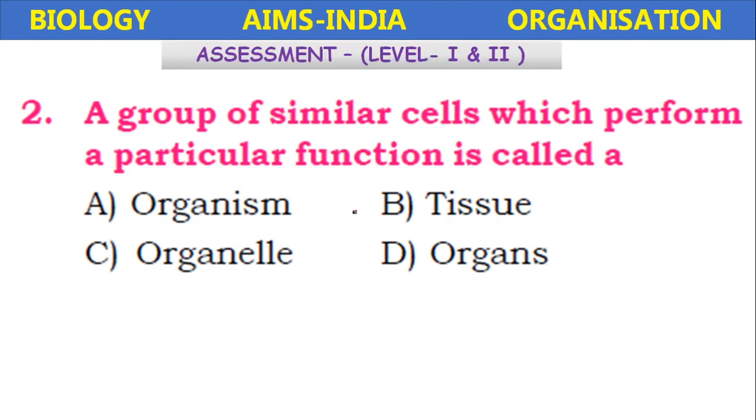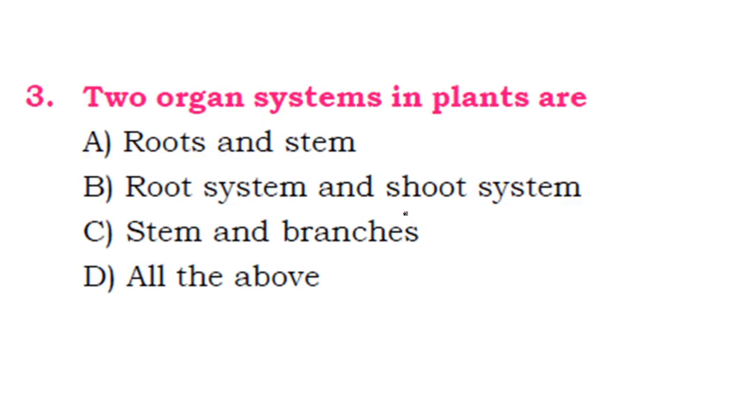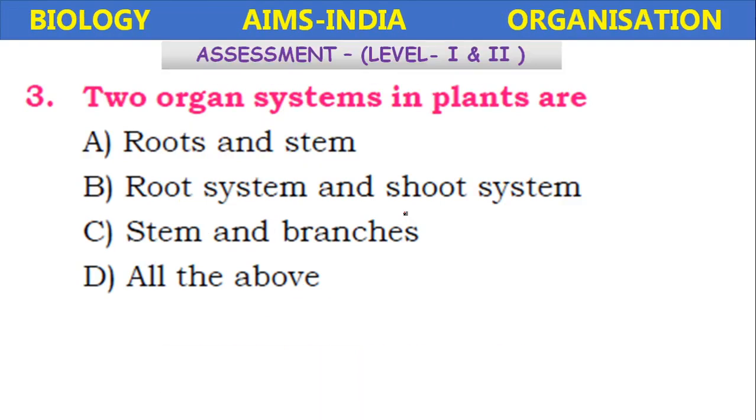Next, a group of similar cells which perform a particular function is called an organism, organelle, tissue, or organs? The group of cells which are similar and perform a particular function are called tissues. Next, two organ systems in plants are: roots and stem, root system and shoot system, or stem and branches? It is the root system and shoot system.